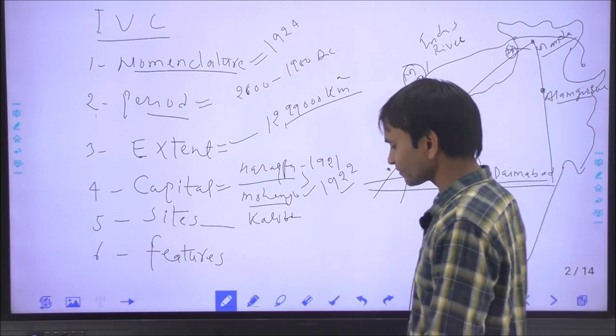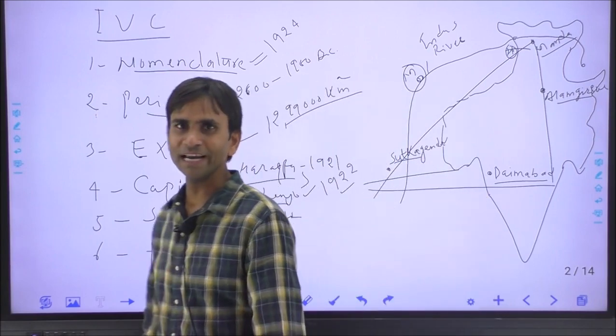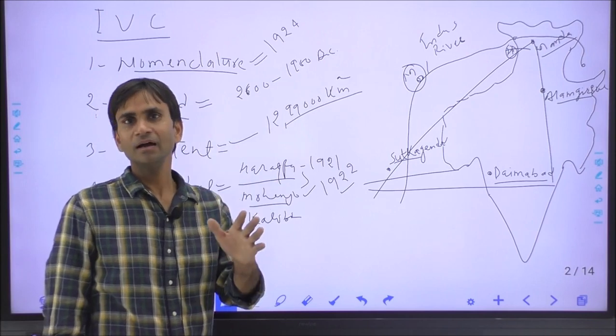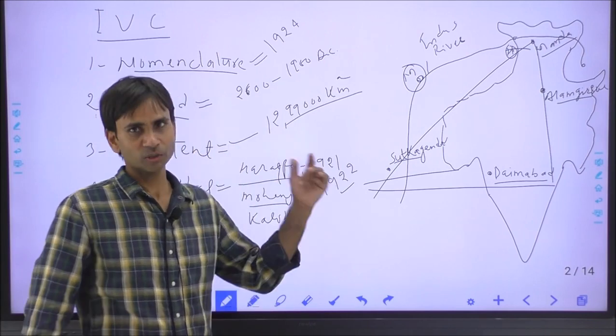Important artifacts we have found from Mohenjo-daro. One is the statue of a priest, which is called the Proto Shiva, the earliest form of Lord Shiva.